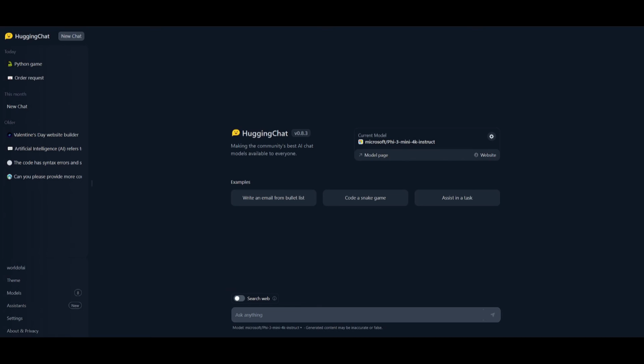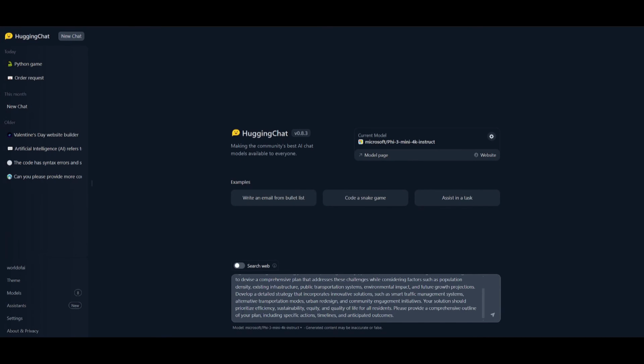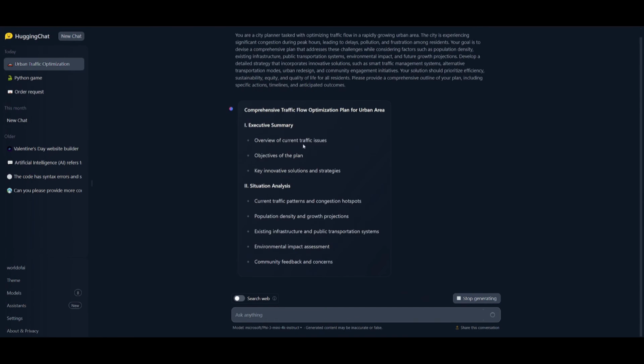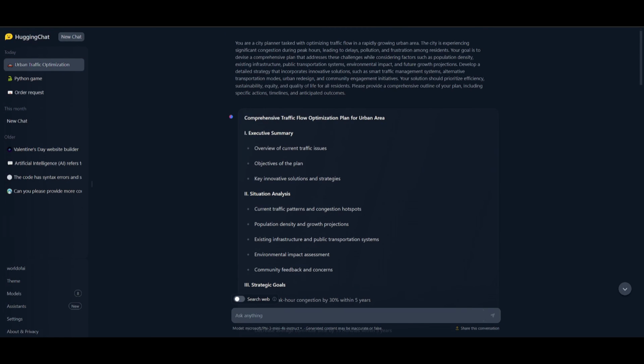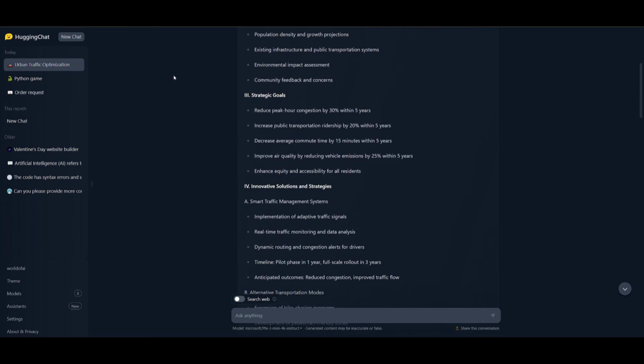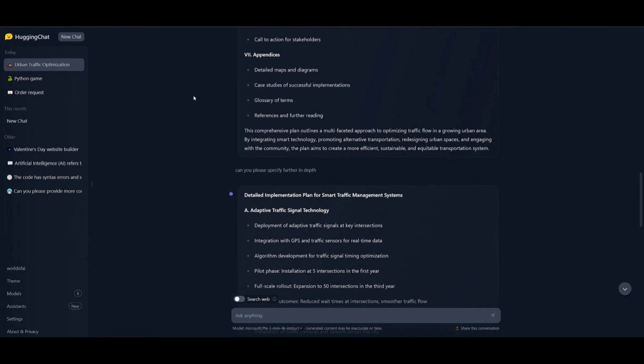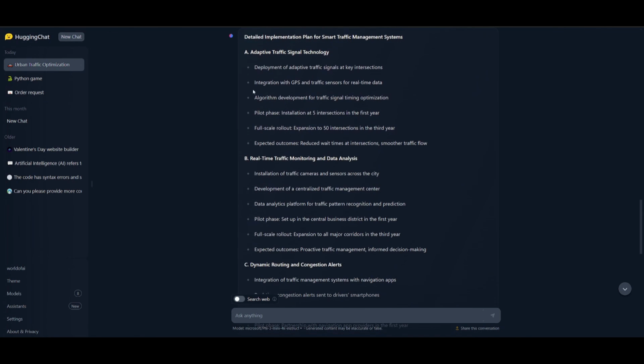Now, I'm going to be testing the model to see how good it is at complex problem solving. This is where I got a base prompt that I found online, which will assess a language model's performance in complex problem solving. Just to give you more context of this prompt, it is assessing how well the large language model is able to solve various components of a problem. It is basically a prompt which is asking you to be a city planner and you want to strategically solve problems such as traffic delays, pollution, as well as other components.